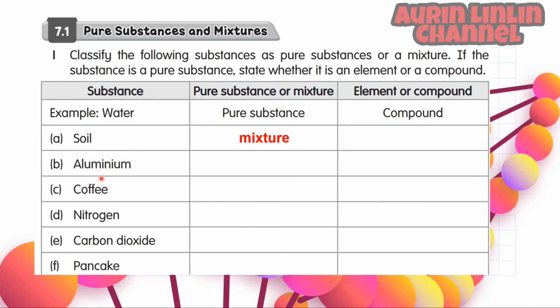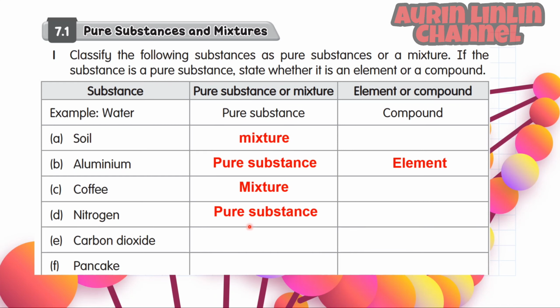B. Aluminium. Aluminium is a pure substance and it is an element. C. Coffee. Coffee is a mixture. D. Nitrogen. Nitrogen is a pure substance and it is an element. E. Carbon dioxide. It is a pure substance and it is a compound.